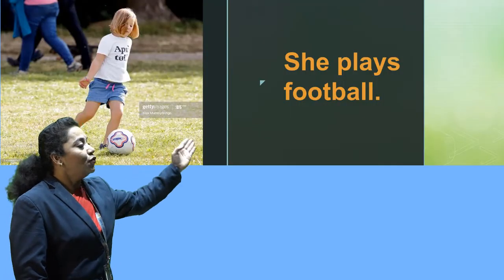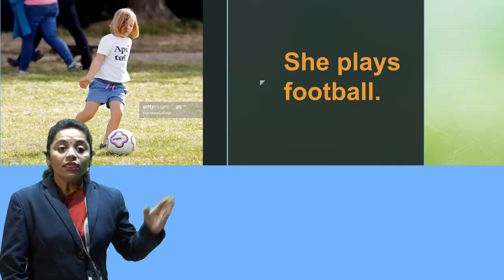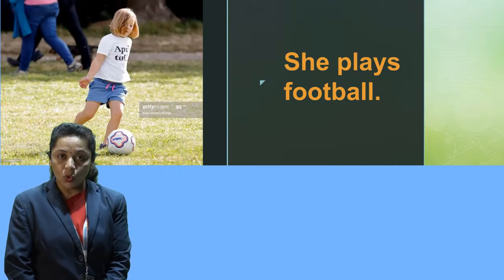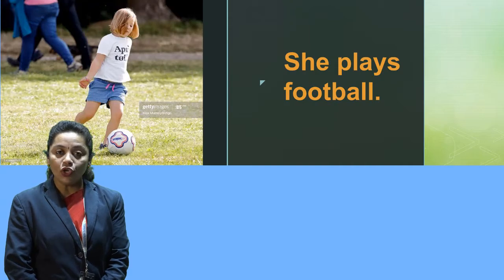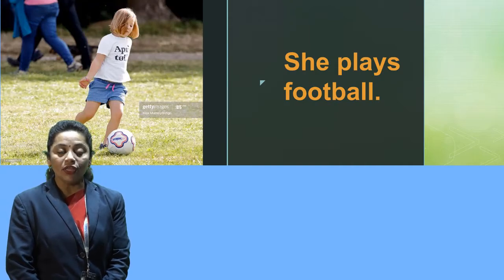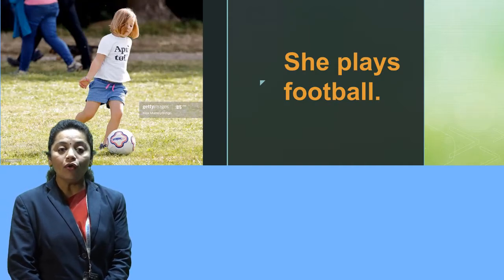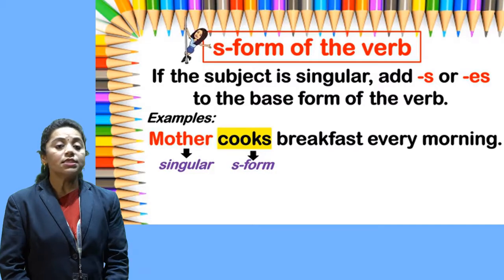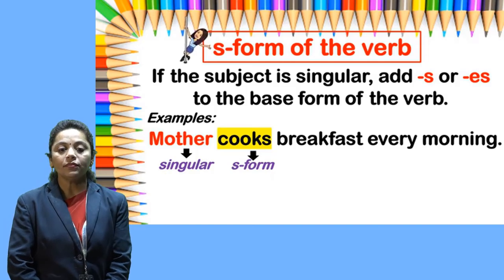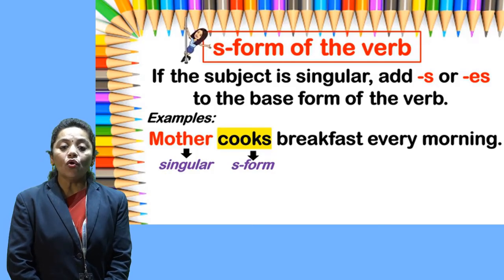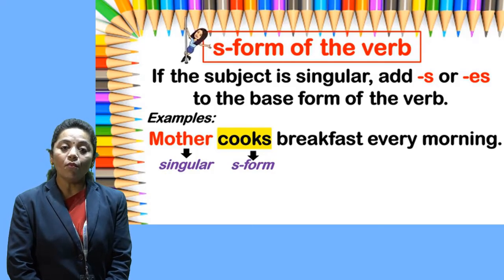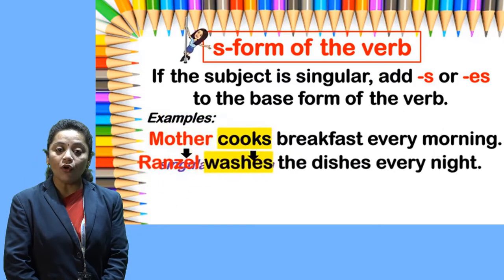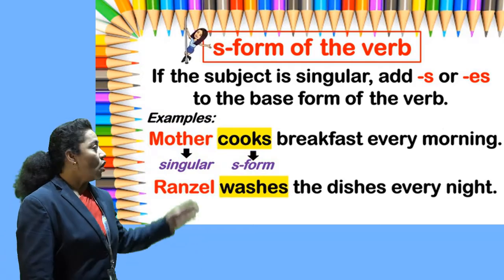See another example. She plays football. Here she is the third person singular, so we have to add s with play. See more examples. Mother cooks breakfast every morning. Look here and observe.